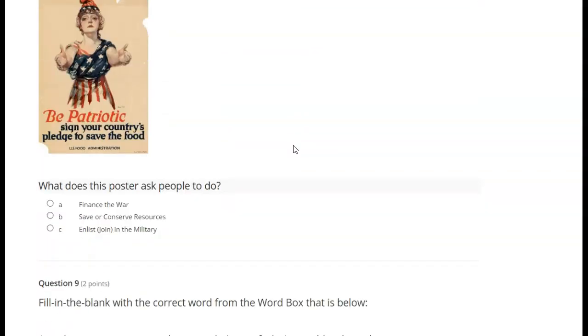What does this poster ask people to do? A. Finance the war. B. Save or conserve resources. C. Enlist, join in the military.